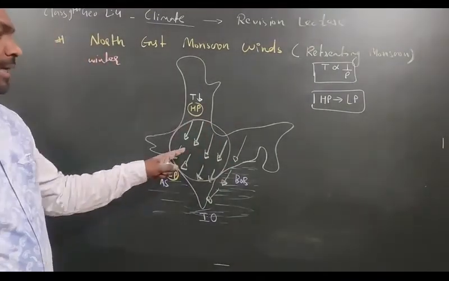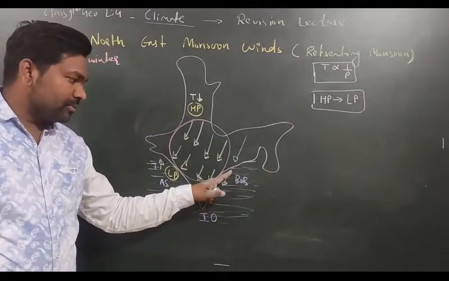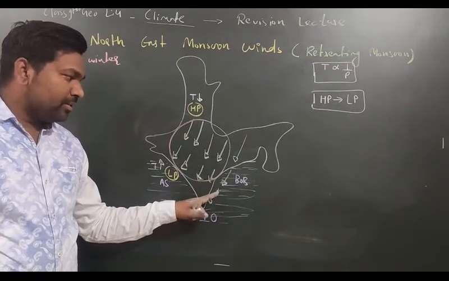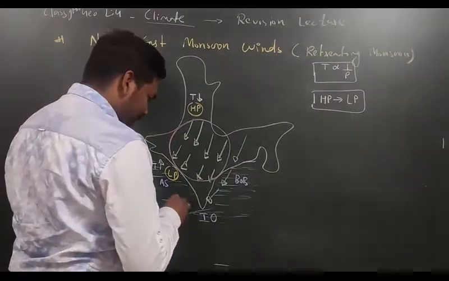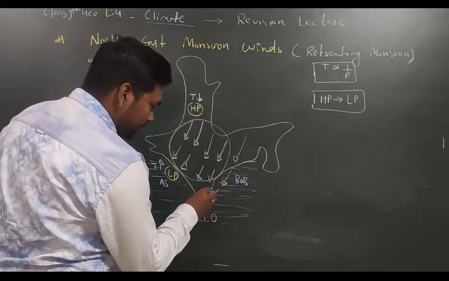That is why it will not carry any moisture. But the part of the wind which is passing over the Bay of Bengal will carry moisture. And since it will carry moisture, it will bring rainfall. It will bring rainfall in which part? It will bring rainfall in this particular part which is called Tamil Nadu.